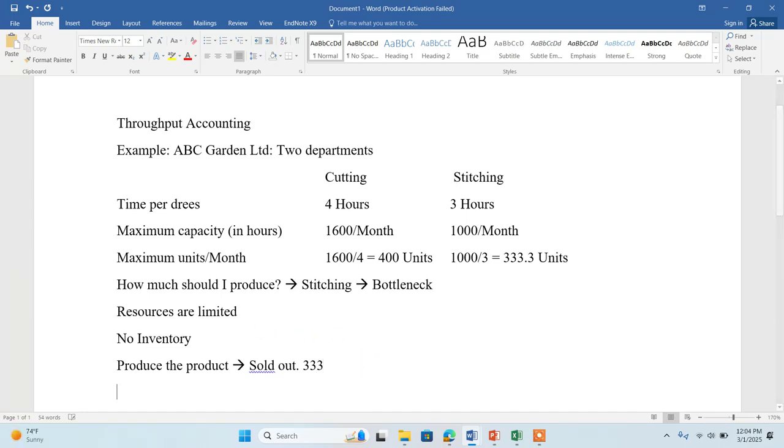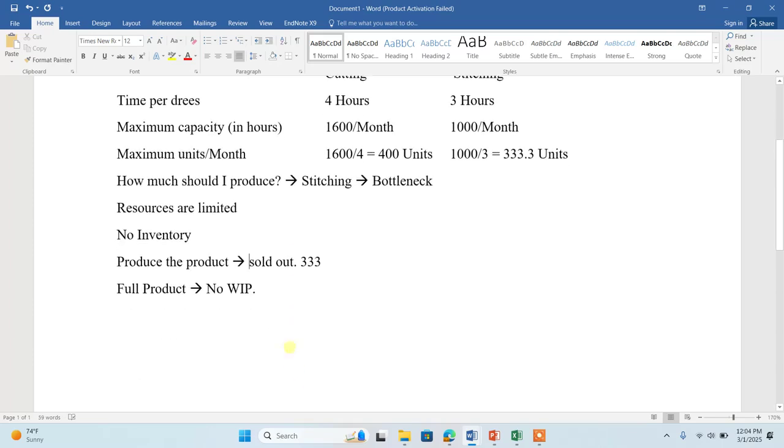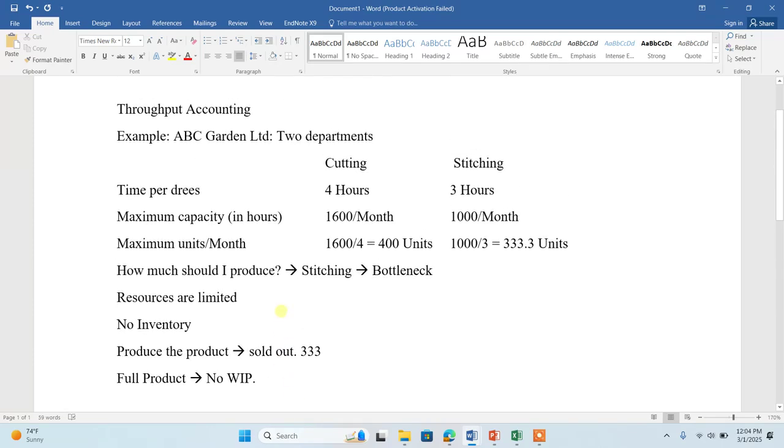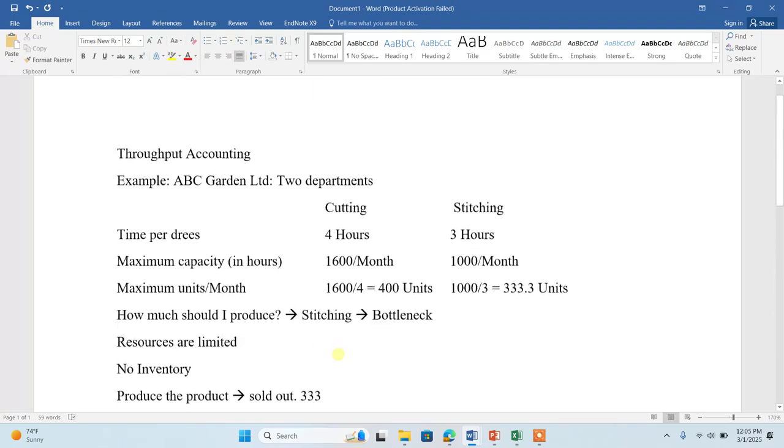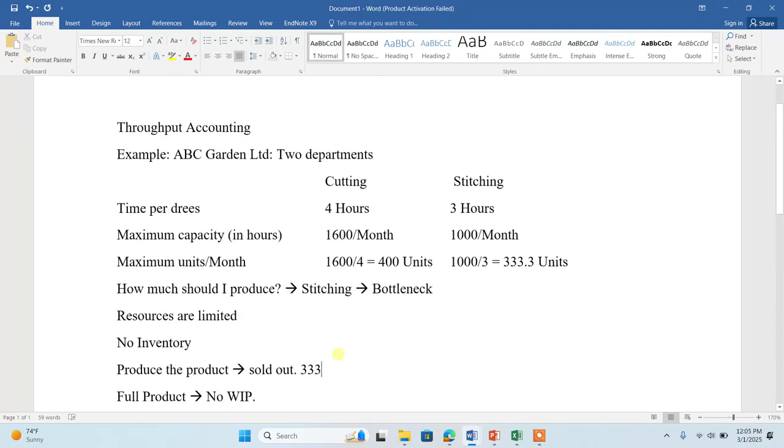There also the concept is that to produce the full product, there should be no work in process. We have limited resources, so that's why the throughput accounting concept believes there should be no inventory and no work in process. Like you can see, we are avoiding the additional 66 units, even the point 3, not producing the point 3, producing the full units. So this is one scenario where we take help from the bottleneck, from throughput accounting.